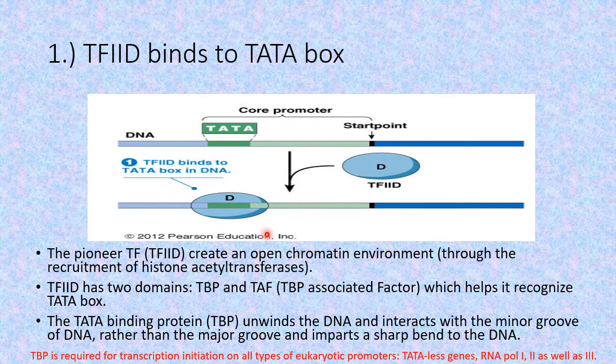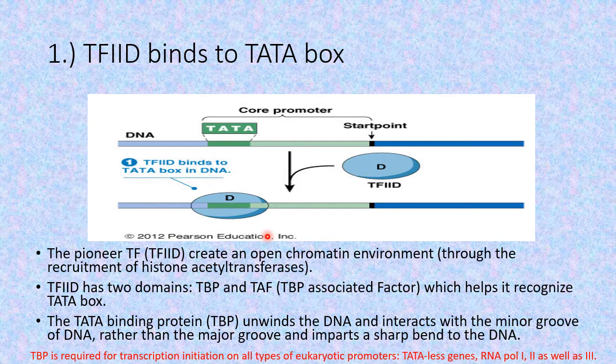One thing we should always remember is that the TATA binding proteins are of universal occurrence. They are required for transcription initiation in all types of eukaryotic promoters, whether they have the particular TATA box or they don't, whether they are promoter regions for messenger RNA or transfer RNA or ribosomal RNA.